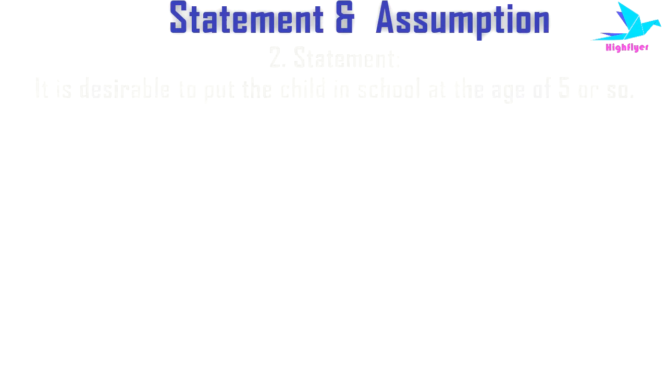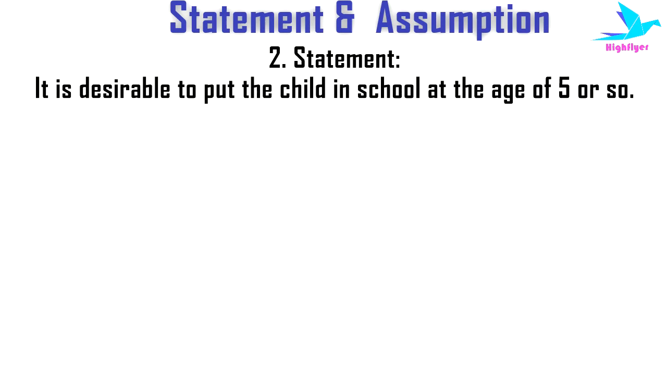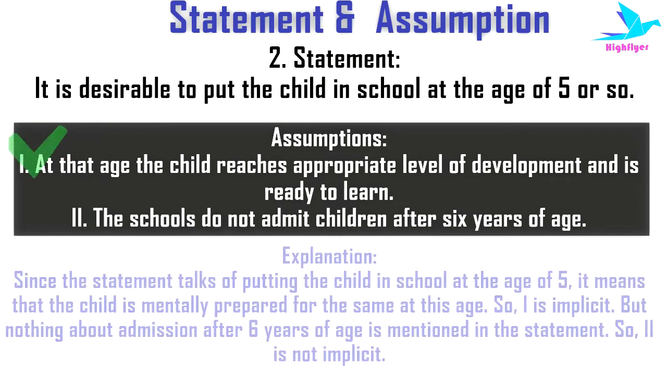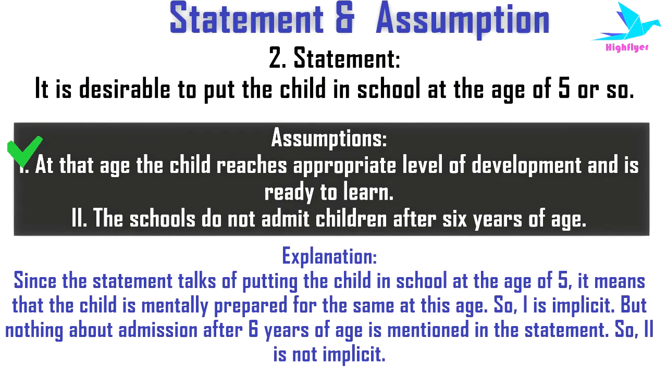Second example. Here the statement is, it is desirable to put the child in school at the age of 5 or so. And the first assumption is, at that age the child reaches an appropriate level of development and is ready to learn. Now this assumption is trying to give a valid reason for the statement. That's why this assumption is implicit. Then second assumption, the school does not admit children after 6 years of age. Now there is nothing mentioned about admissions after or before 6 years of age in the statement. That's why this assumption is not implicit.